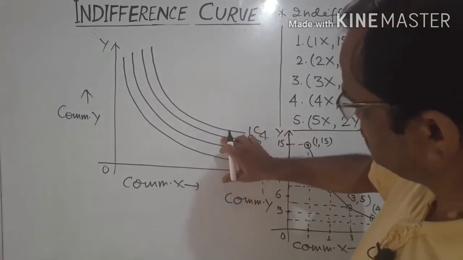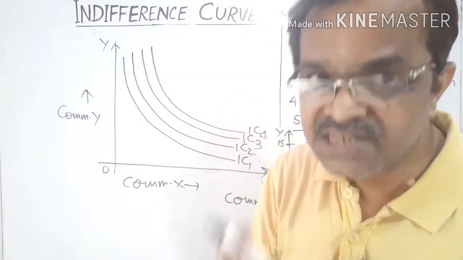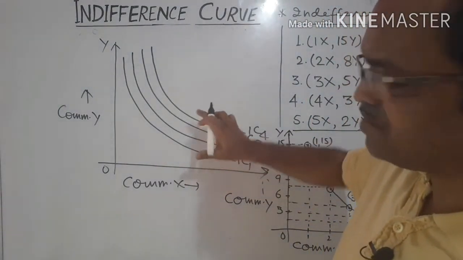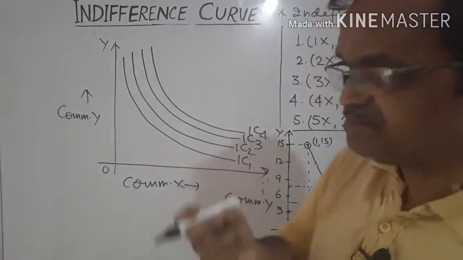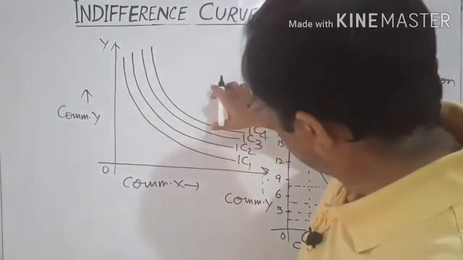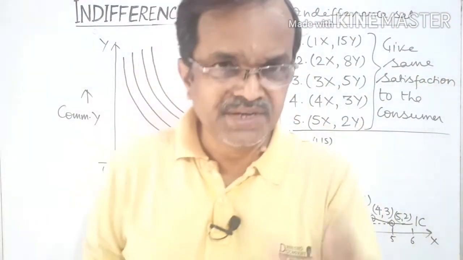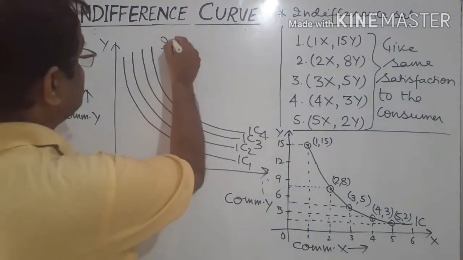Each indifference curve will have a unique level of satisfaction. The satisfaction level of any indifference curve will not be the same as another; every indifference curve has its own satisfaction level. And this family of indifference curves representing different levels of satisfaction is called an indifference map.